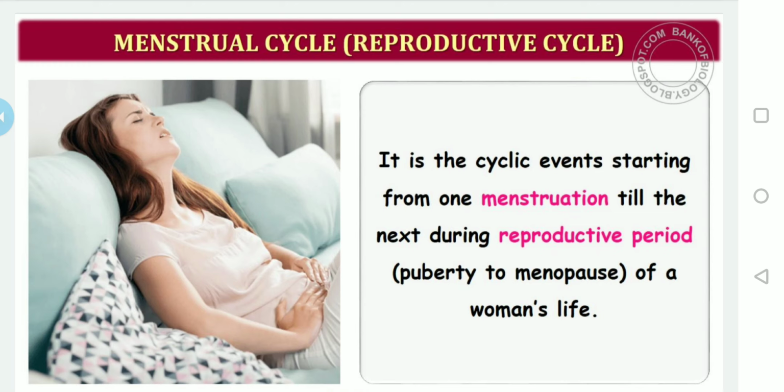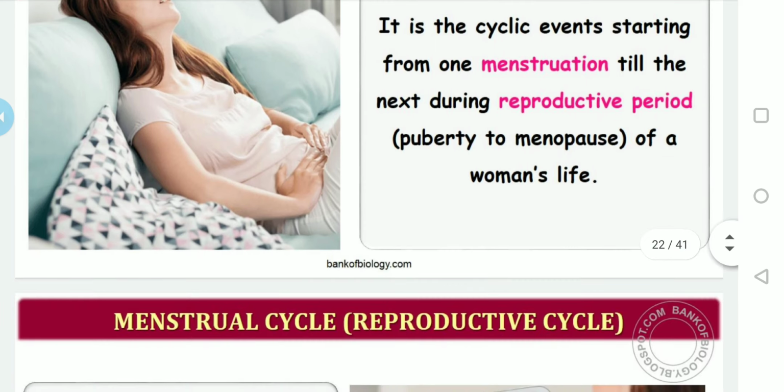Here, as we have used the terminology menarche and menopause: the first menstruation that begins at puberty is called menarche. And menopause is the cessation or stoppage of the menstrual cycle or ovulation in females. We will continue the discussion.